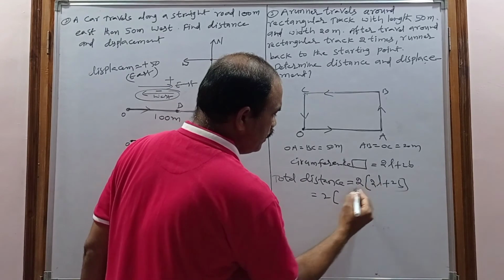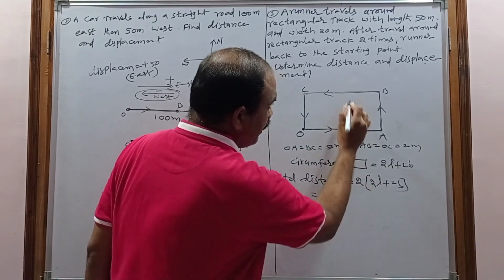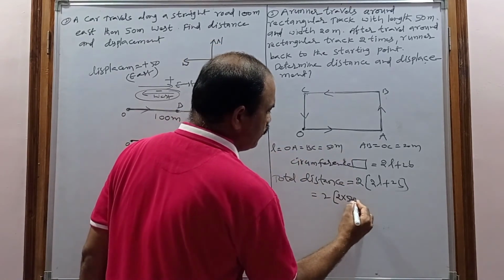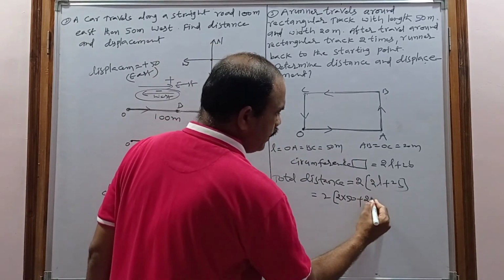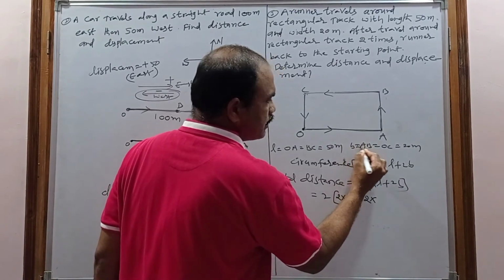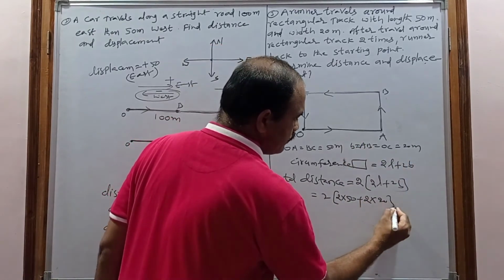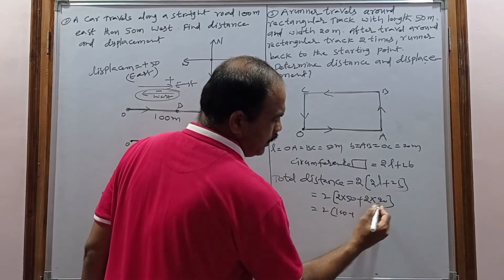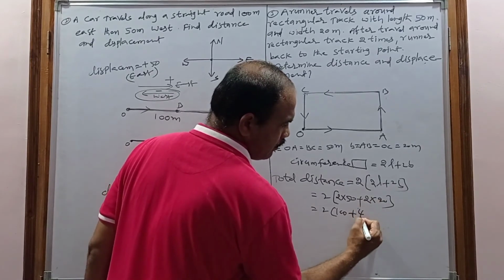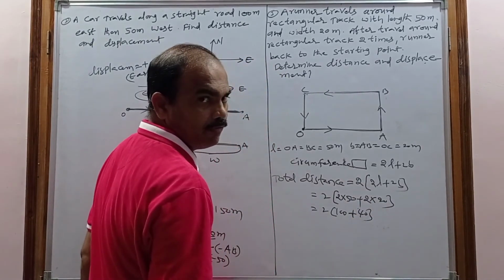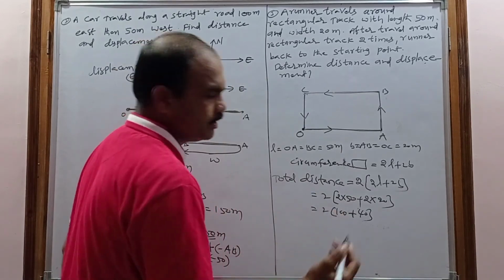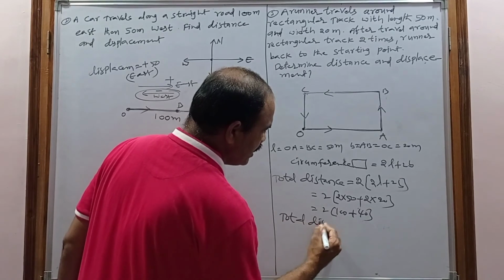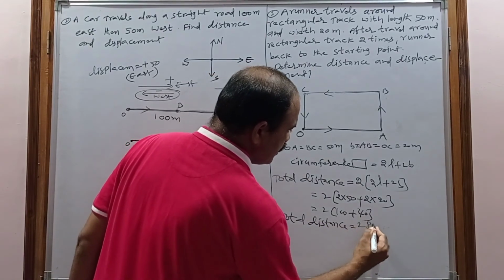Using the formula you also get the same thing. So 2 into L, where L is the length, here 50, plus 2 into B, where B is the breadth, AB plus OC, 20. So 2 into 50 is 100, plus 2 into 20 is 40, 100 plus 40 is 140, into 2 is 280. So the total distance is 280 meters.